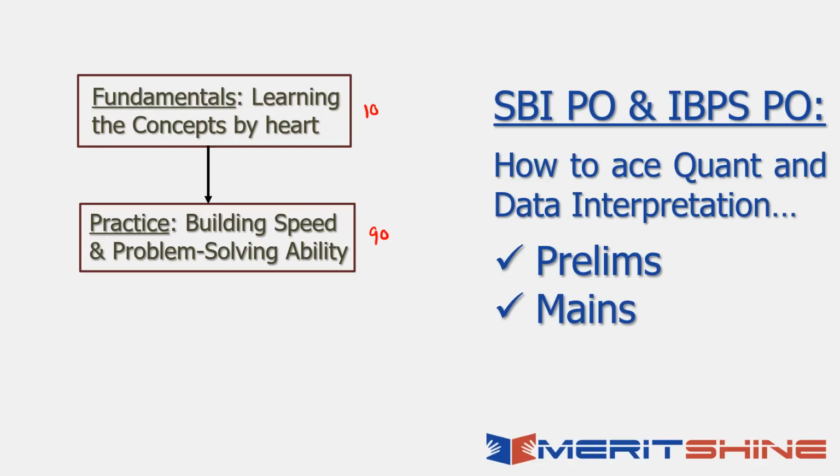On the other hand, if I talk about arithmetic and DI, this changes. It becomes something like this. And that's where most people tend to lose their patience. They start with those easy topics, they learn them pretty quickly, and then practice, and then they get better. Here the challenge is to spend these 50 units of time first in learning the fundamentals. What am I talking about? I'm talking about arithmetic and data interpretation. This is where most people tend to lose it.